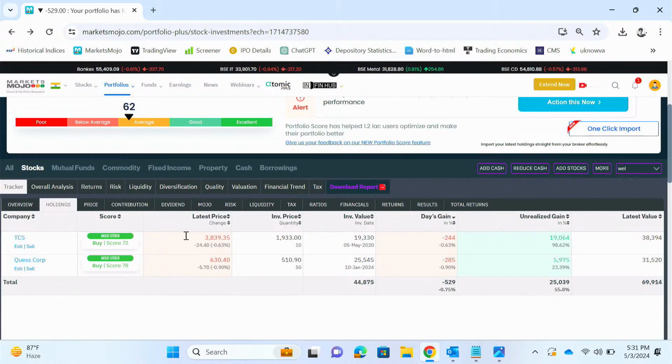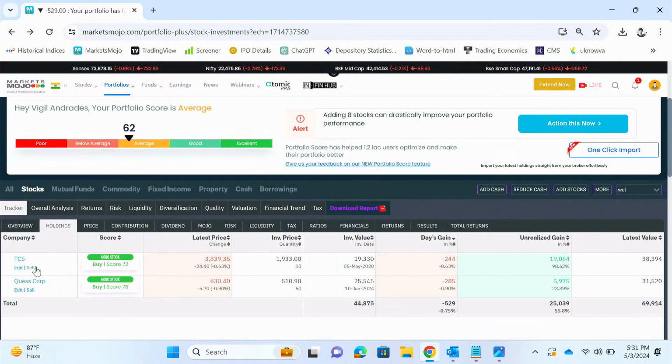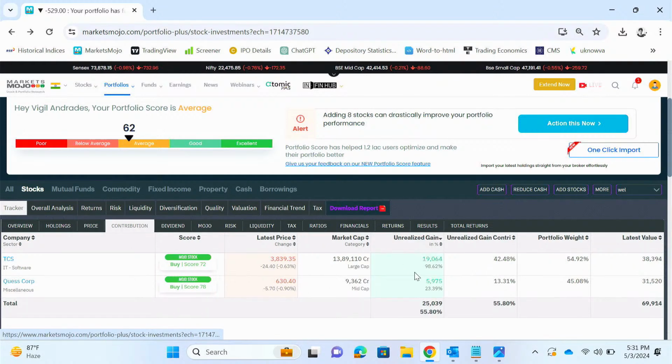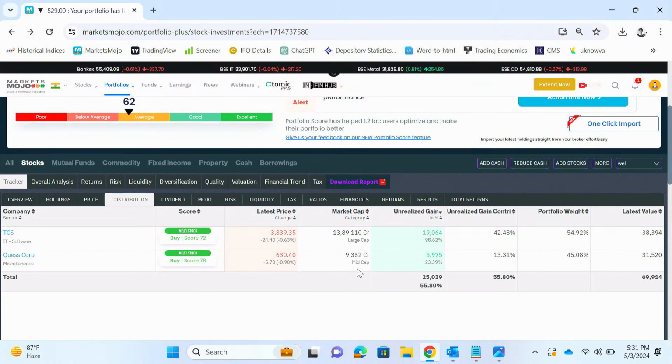So you get a consolidated view. If you click on price, you'll get opening, closing, 52-week high, 52-week low, all-time high, all-time low prices for your stocks. Then contribution. When it has given a gain, this portfolio has given a gain of 55.8%. So how much gain did TCS bring and how much gain did Kescop bring?